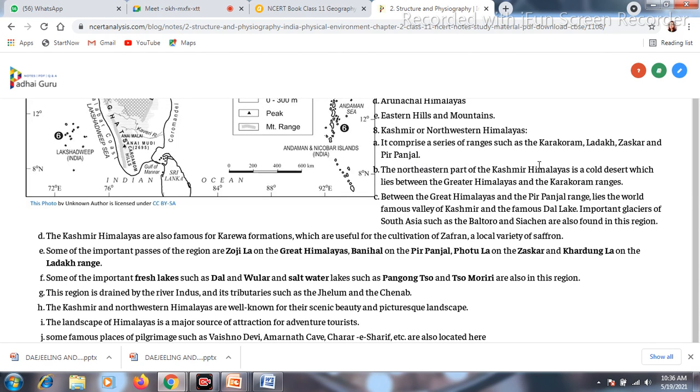In this Himalaya, we can see the cold deserts are present. You know that Ladakh is a cold desert region only. Now in this particular range of the Himalaya, the world famous valley of Kashmir is present over there.